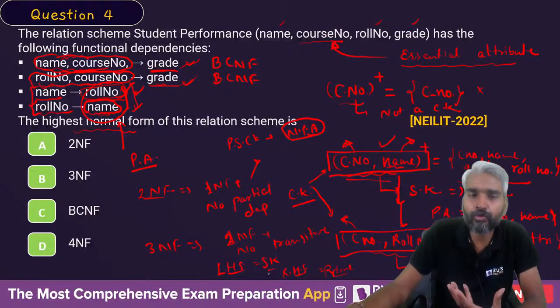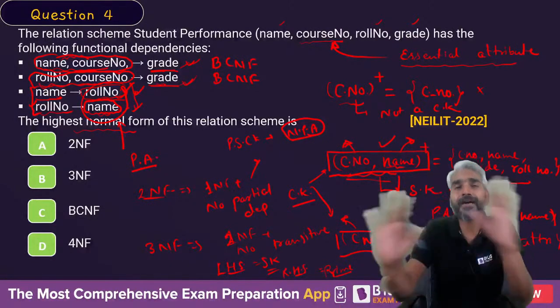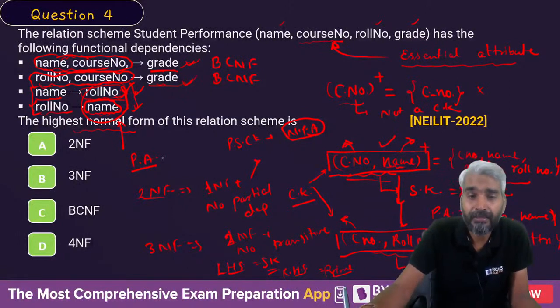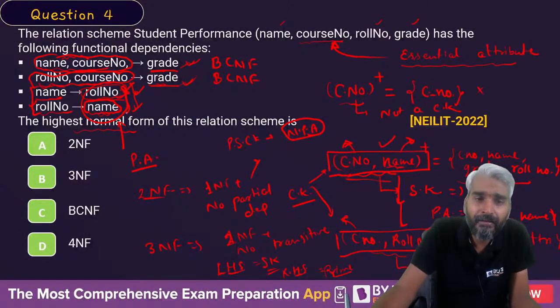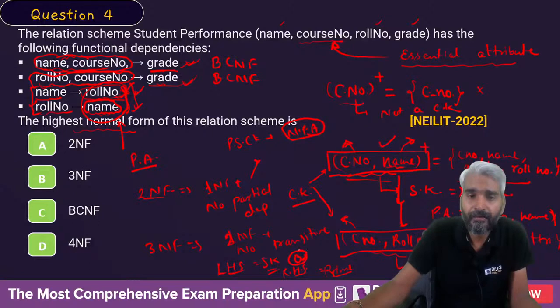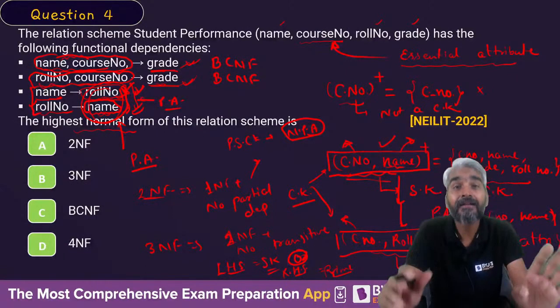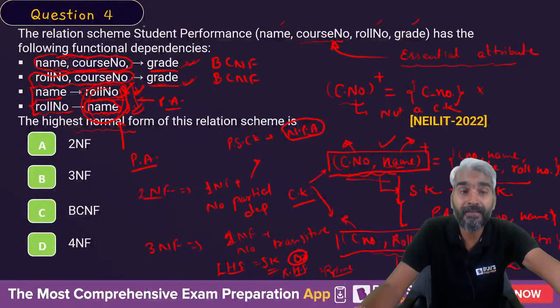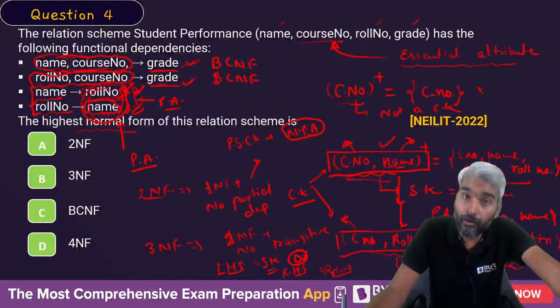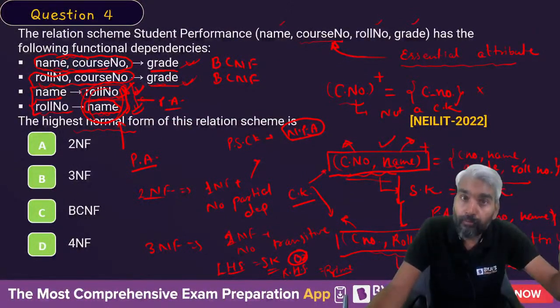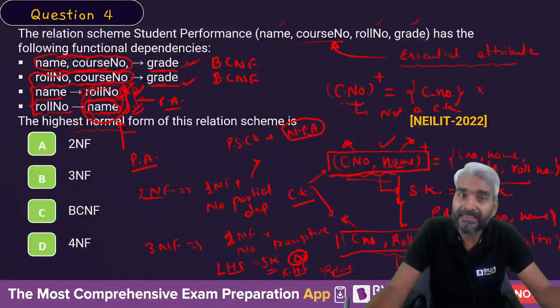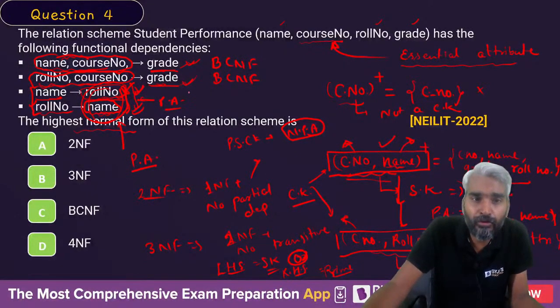If any of these two conditions is met, then it is not a transitive dependency. Here the right hand side part is a prime attribute. Therefore, none of these two dependencies are transitive dependencies. So no partial dependency, no transitive dependency. Then we know that these two FDs are at least in 3NF.